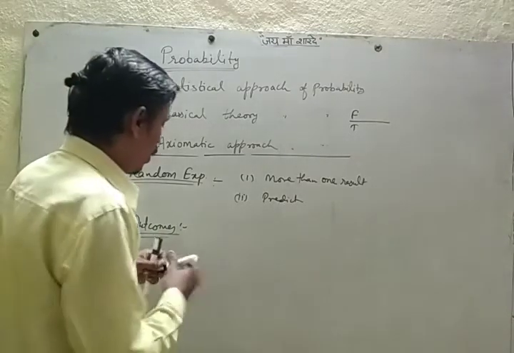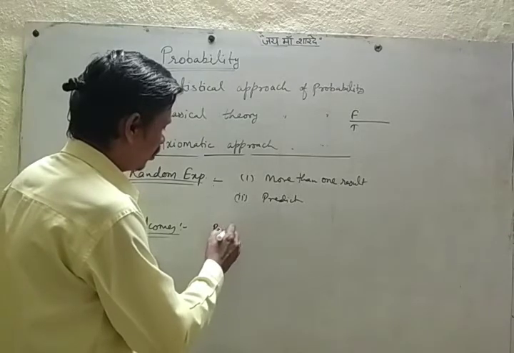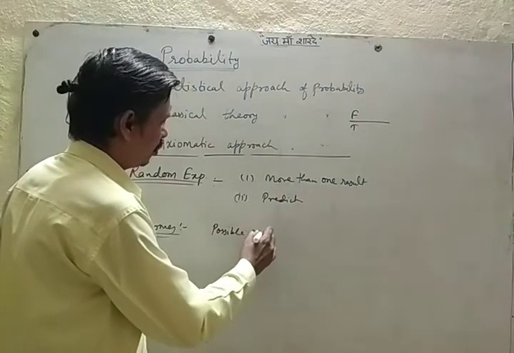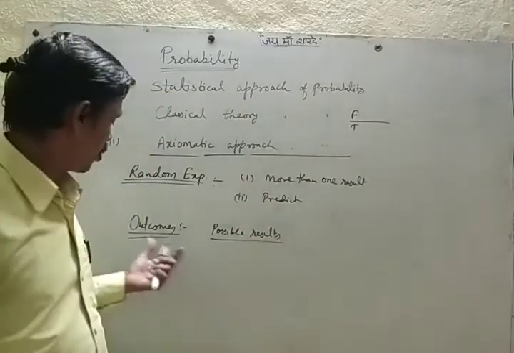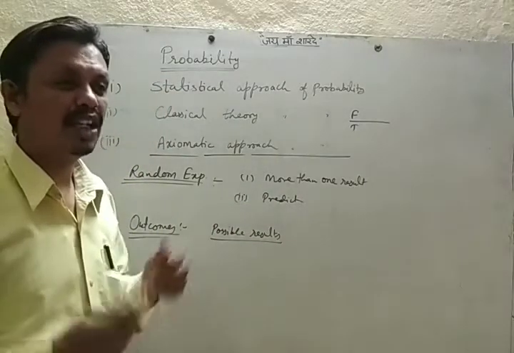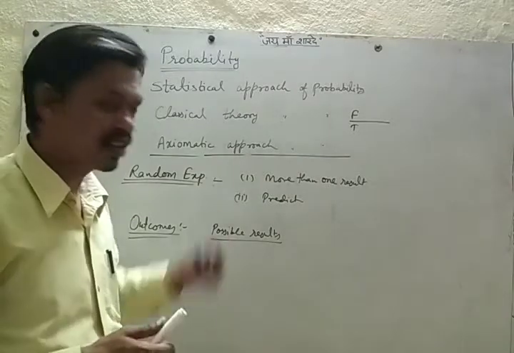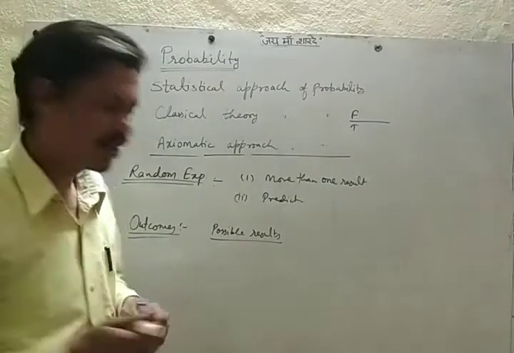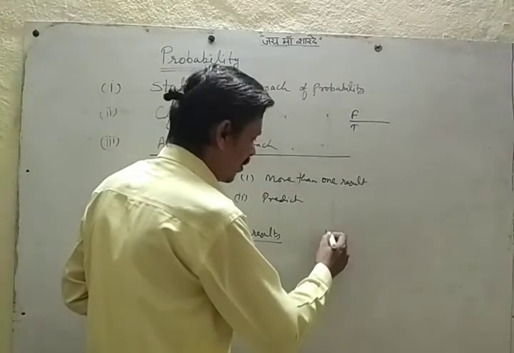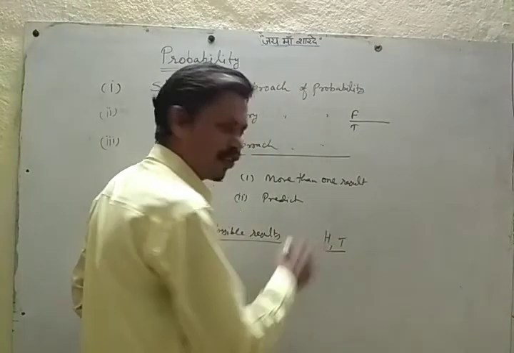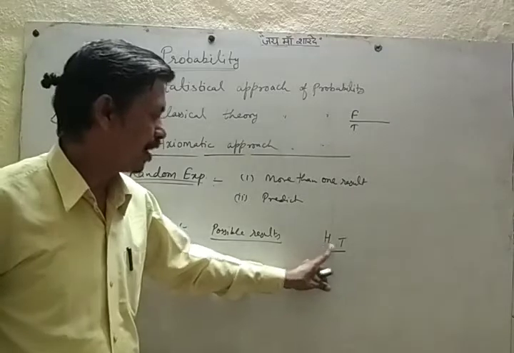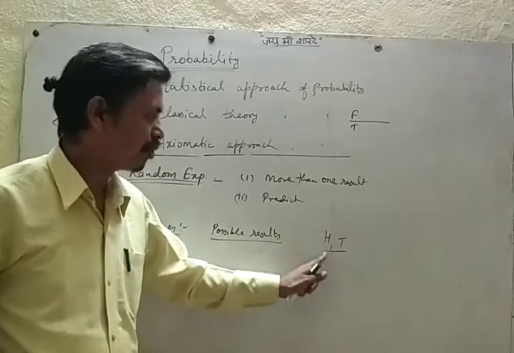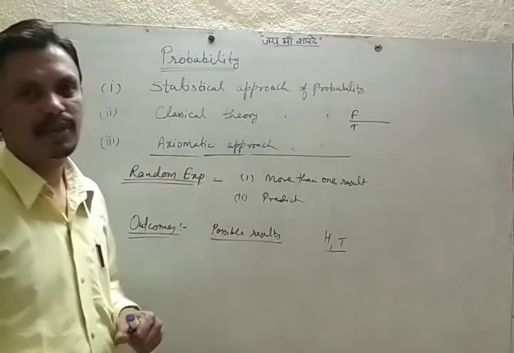All the possible results are called outcomes. When we toss a coin, what are the possible outcomes? Either head will come or tail will come. So head or tail, H for head, T for tail. These are the two possible results, so these are called outcomes for the random experiment of tossing a coin.